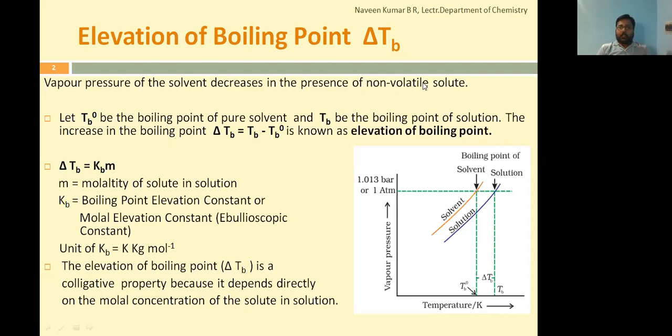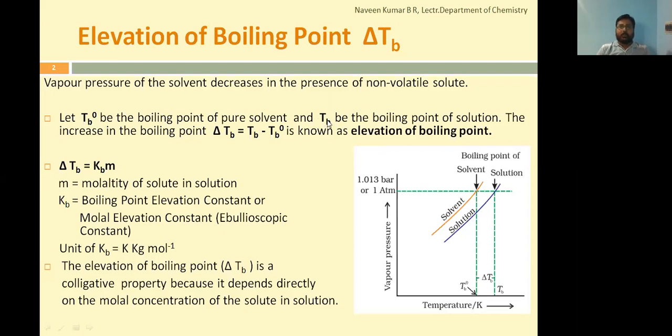Now, if you add a non-volatile solute to the volatile solvent, as we know, its vapor pressure decreases. As vapor pressure decreases, more temperature is needed for the solution to make its vapor pressure equal to atmospheric pressure. Hence, the boiling point of the solution elevates, that is, increases. We'll call the boiling point of the solution obtained due to addition of non-volatile solute as TB. So TB naught is the boiling point of the pure solvent, and TB is the boiling point of the solution.